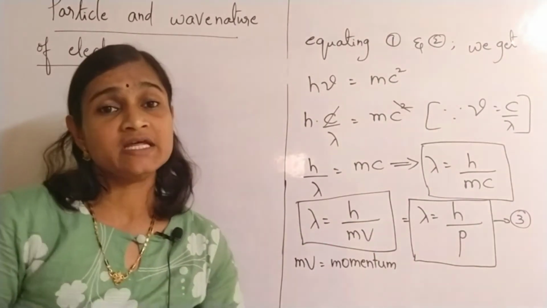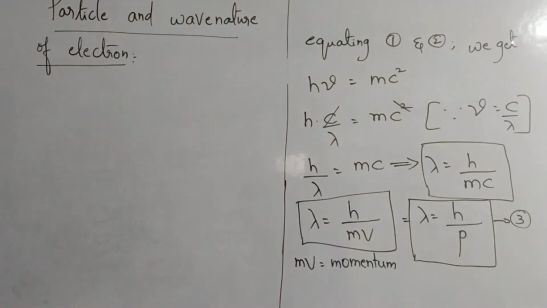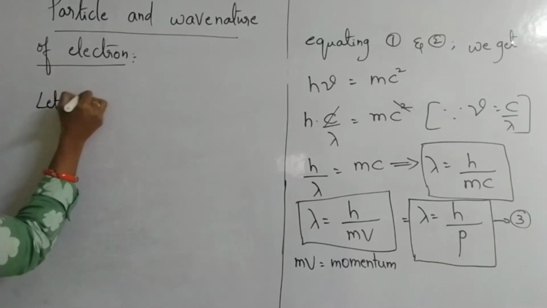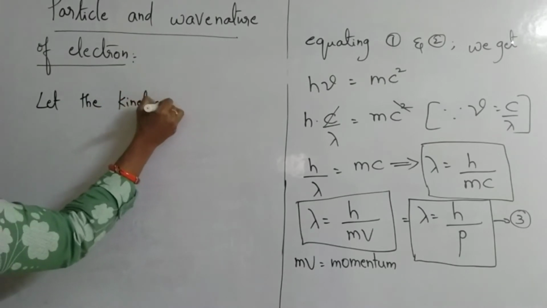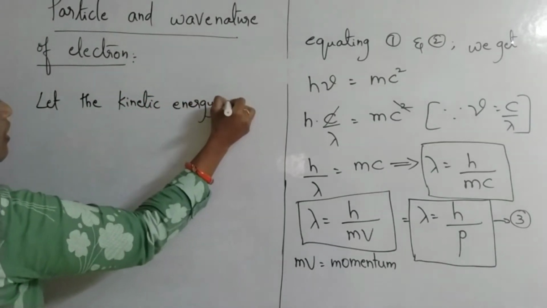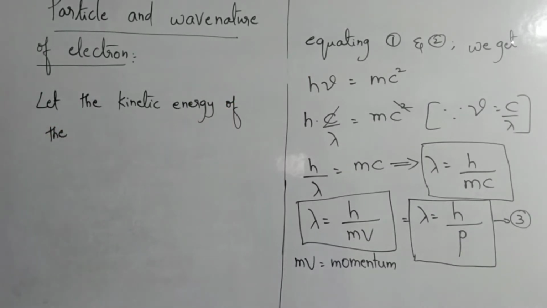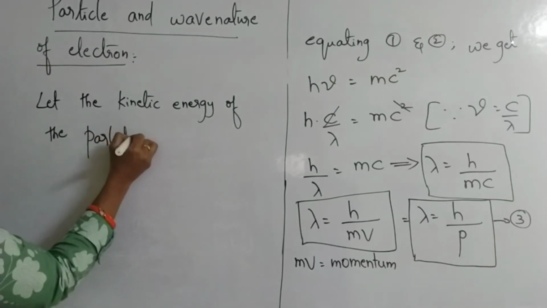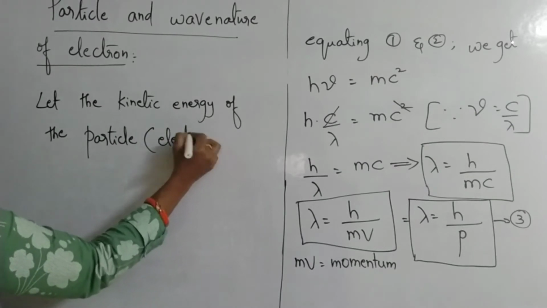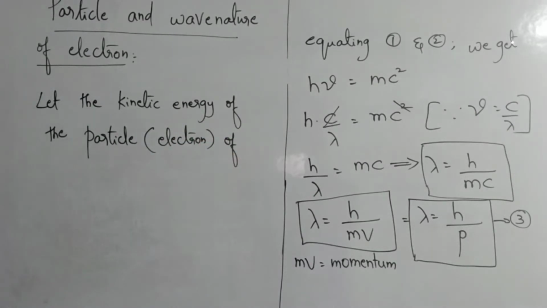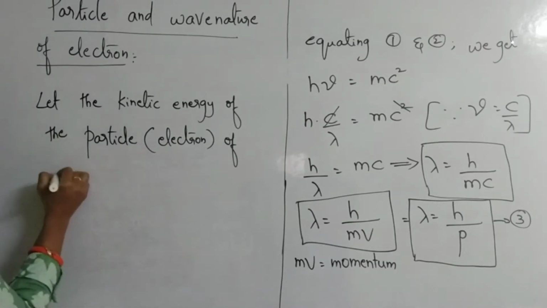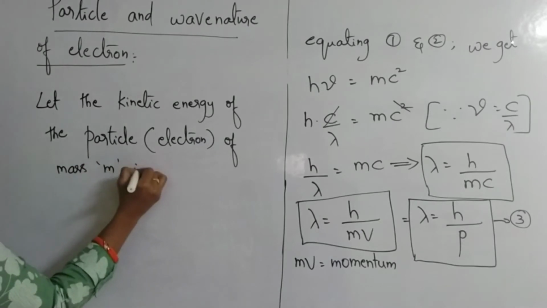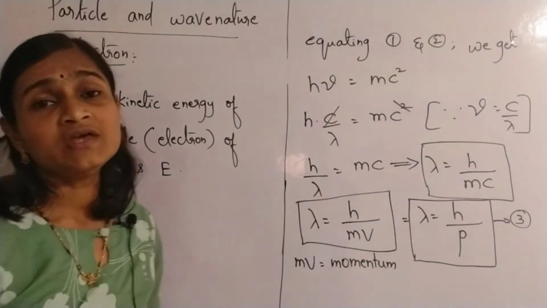If you speak about the kinetic energy, Ke, let the kinetic energy of the particle of mass m be E. Here the particle is the electron. So let the kinetic energy of the electron of mass m be E. Kinetic energy we are taking as E.